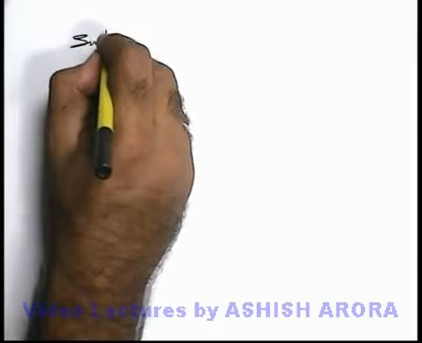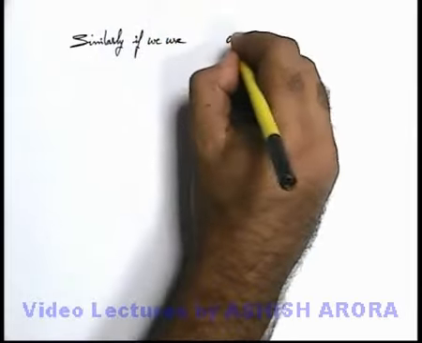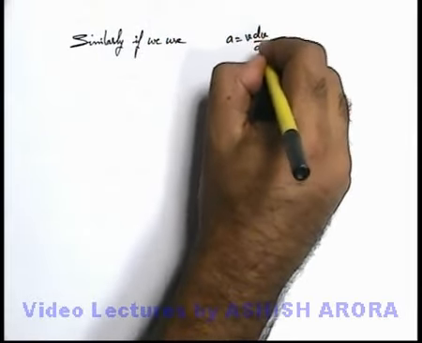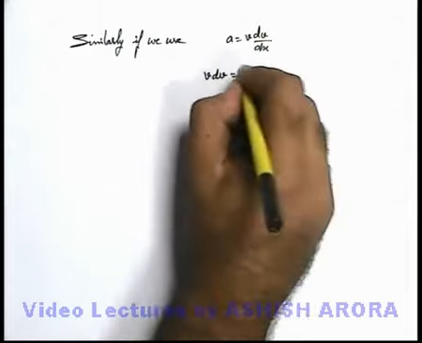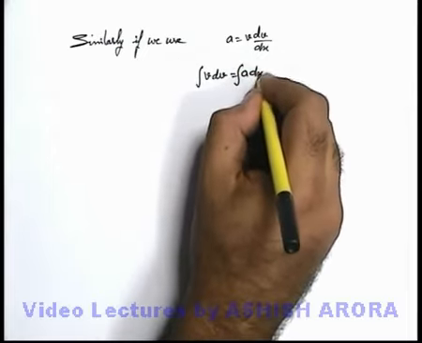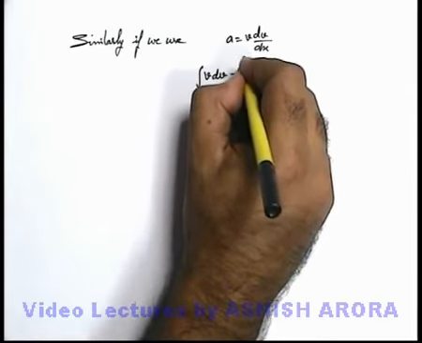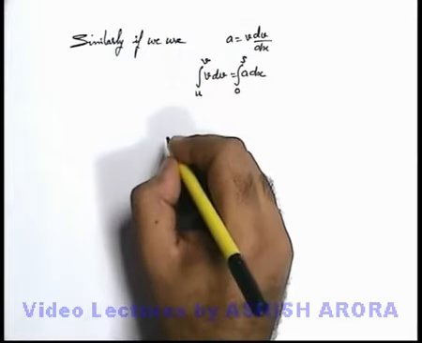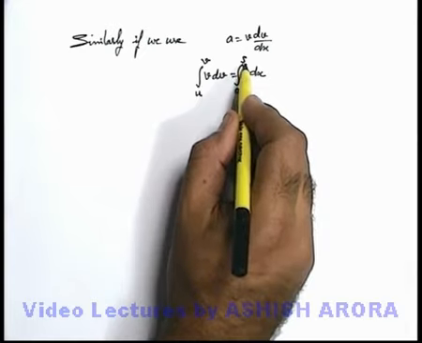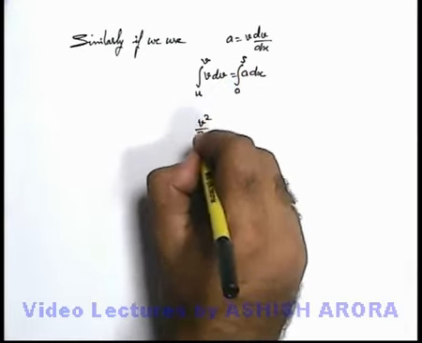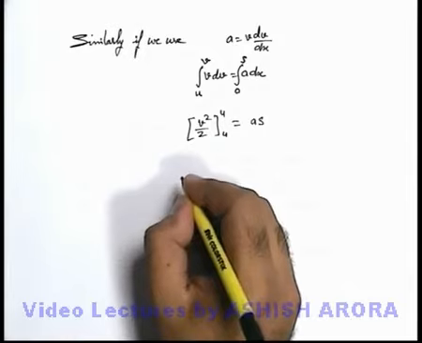Similarly, if we use acceleration as v dv by dx, here we can write v dv is equal to a dx. On integrating this expression, say from a starting point where displacement was 0 and velocity was u, after covering a displacement s, say velocity becomes v. Then on integrating we'll get the final velocity after traveling the displacement s. So here it will be v square by 2, and we apply limits from u to v, and on the right hand side we get a into s.